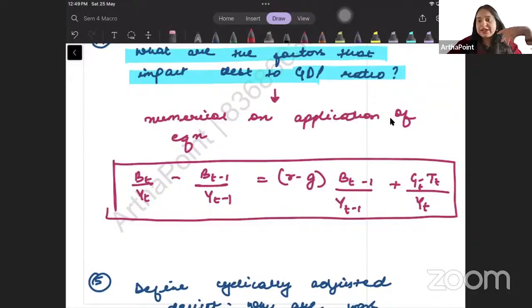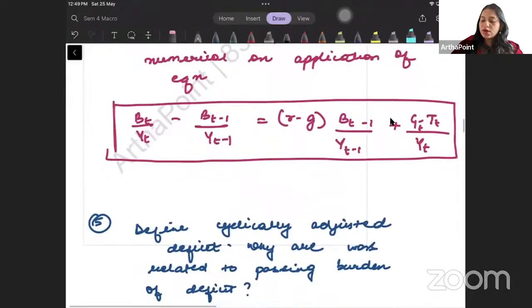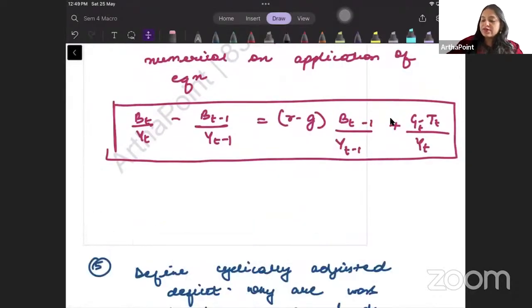So it can be on either of the equation. जहां पे भी मैं लिख रही हूँ numerical on application, it means that a numerical can be asked. So here the numerical is going to be on this. इस case में they may go ahead and give you some value of nominal interest rate, inflation. तो nominal minus inflation करके you will find out the real interest rate.